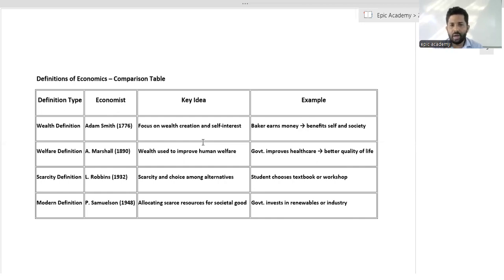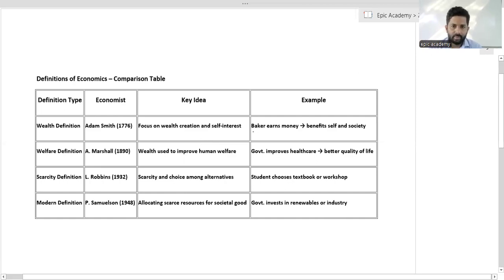He discussed self-interest. As an example, a bakery owner, a baker, earns money for the benefit of himself, not for the society.